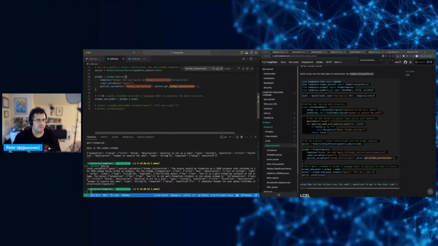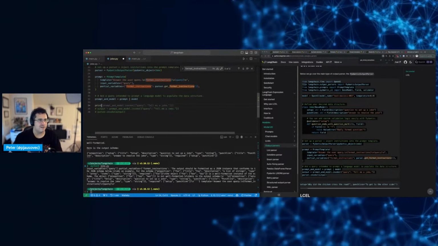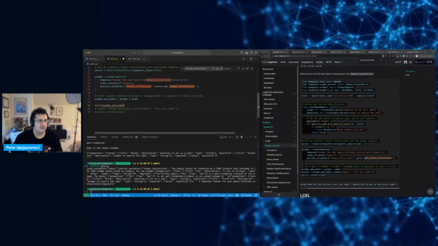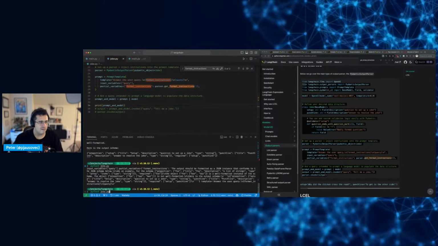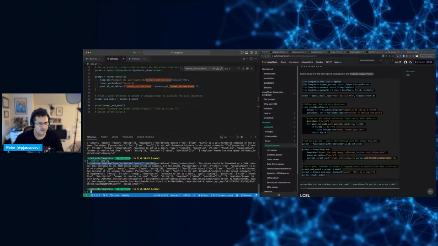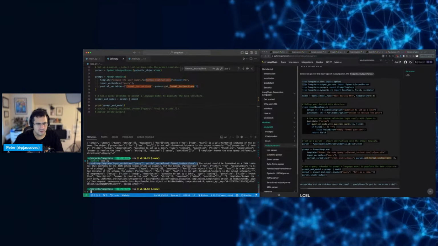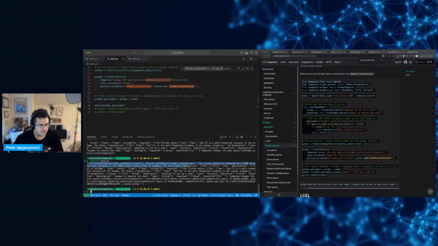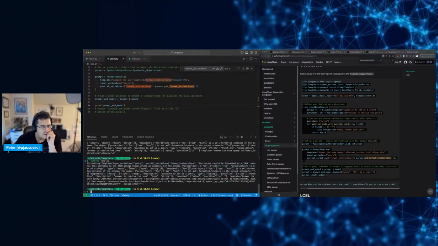And let's see what this prompt and model thing does. First, the prompt template.